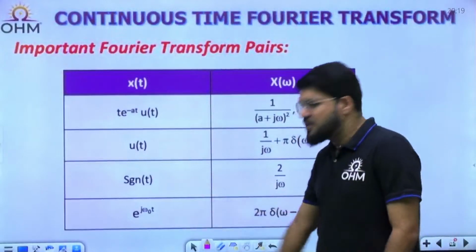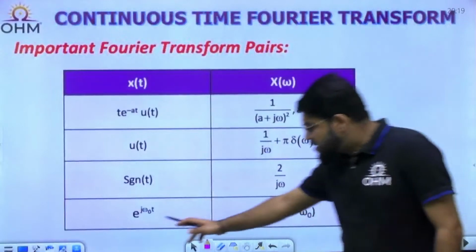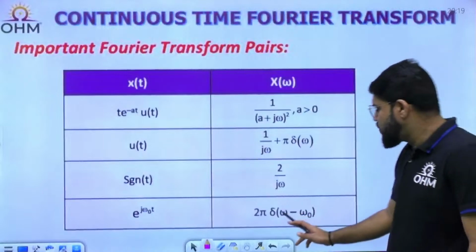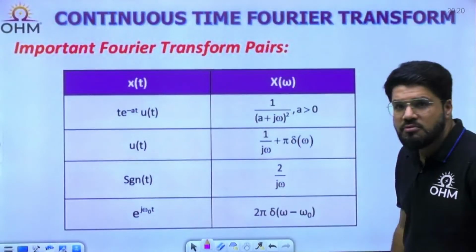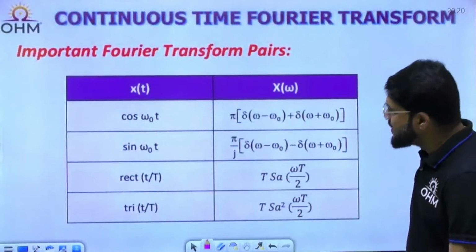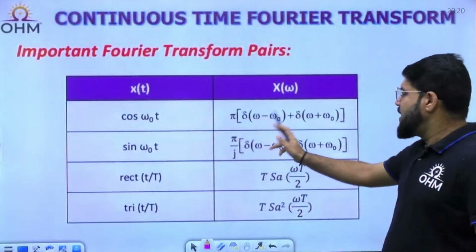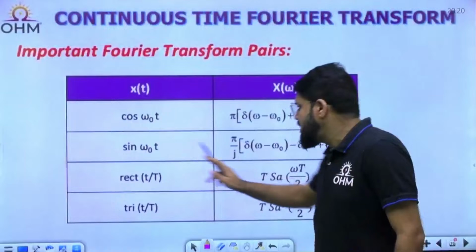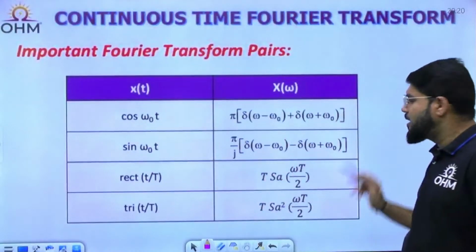Signum function Fourier transform is 2 by j omega. Complex exponential e power j omega naught t has Fourier transform 2 pi delta(omega minus omega naught). With this, we also derive the Fourier transform of sinusoids, that is cos omega t and sin omega t. For cos omega naught t, it is pi [delta(omega minus omega naught) plus delta(omega plus omega naught)]. And for sin omega naught t, it is pi upon j [delta(omega minus omega naught) minus delta(omega plus omega naught)].